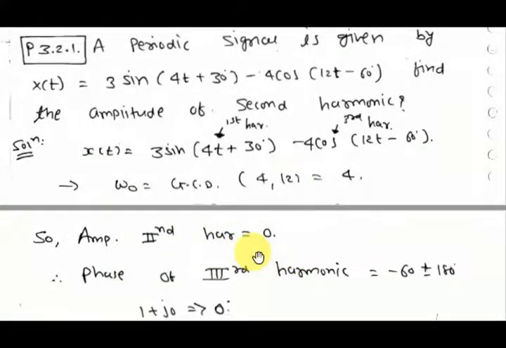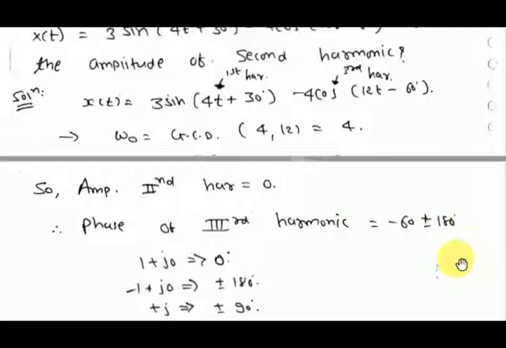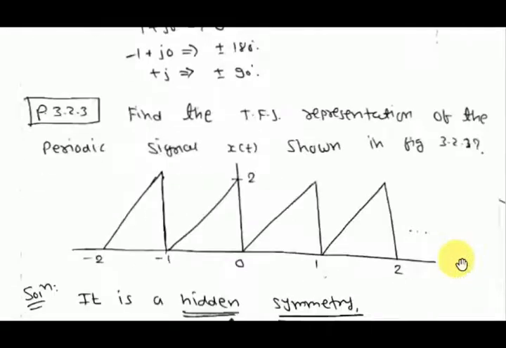If you want to find the phase of the third harmonic, 4 threes are 12, means the phase is minus 60 degrees. You have to take plus, so if you want to remove this minus, you will have to shift. You can write minus cos θ as cos(θ ± 180). That's why I add or subtract plus minus 180.